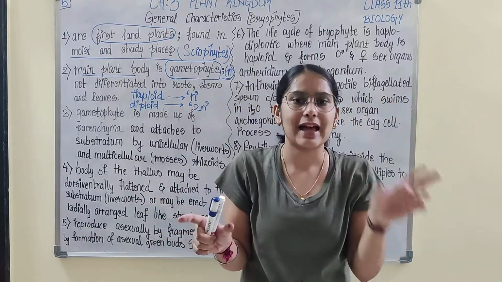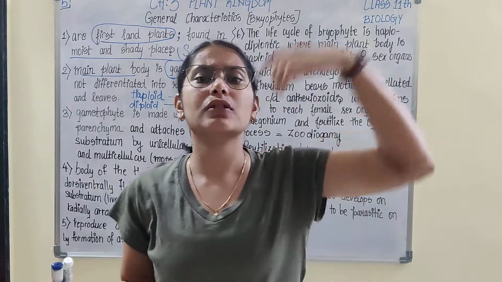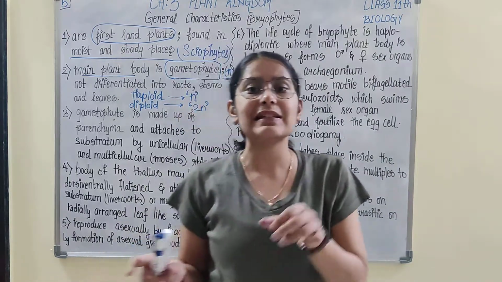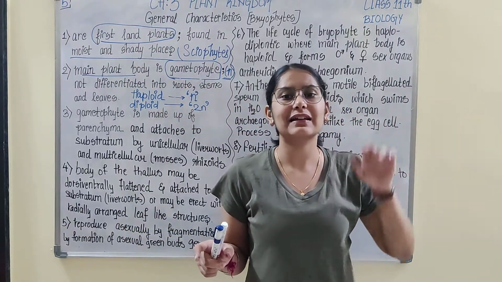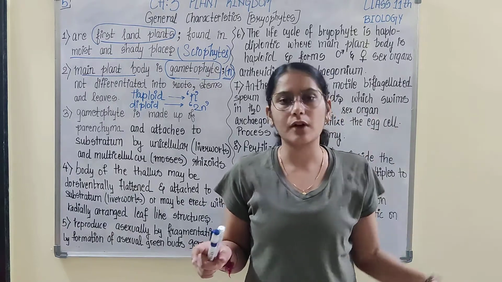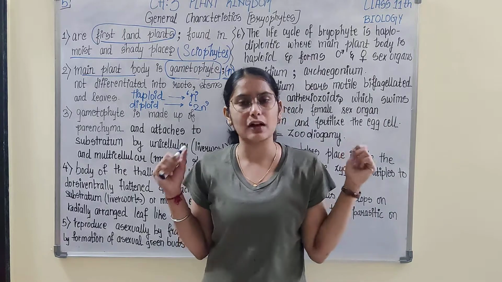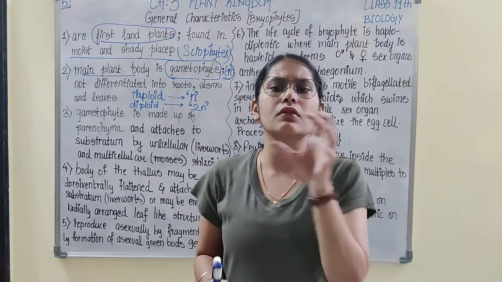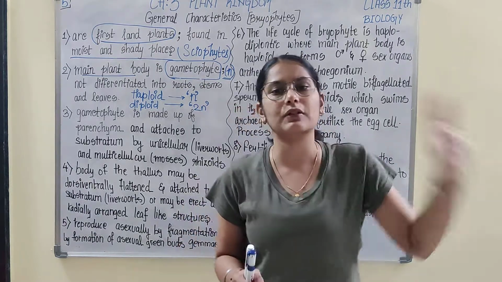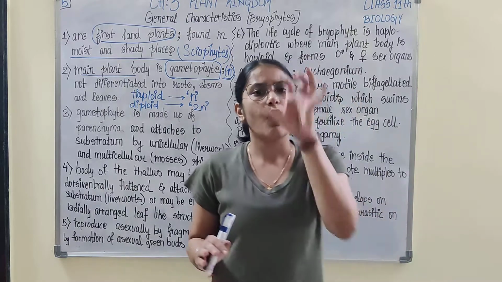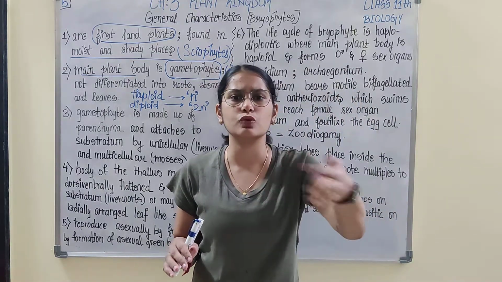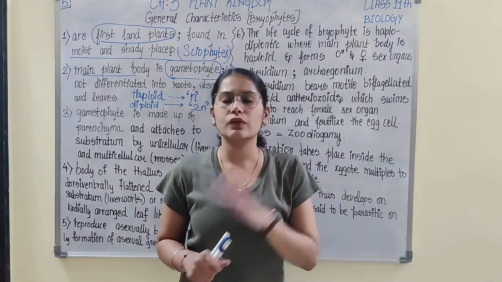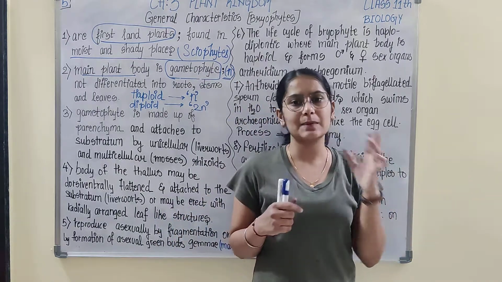So gametophyte is haploid. We will be discussing this in detail in the topic mentioned at the end of this chapter in the textbook. That topic is plant life cycle and alternation of generations. We will discuss it in much detail there, but right now, since we have started with bryophytes, we have to understand the life cycle of bryophytes. You should know some basic knowledge about the plant life cycle. If you are not getting it, hold your breath for 2 to 3 more video lectures, then we will reach that topic, and you will be able to clear all these concepts regarding the plant life cycle.